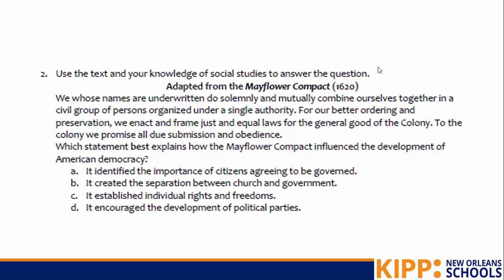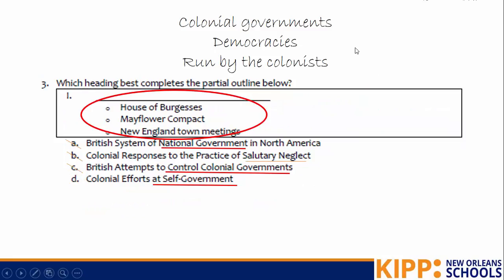All right, number 2. Your question is popping up on the screen. Click what you put on your paper. Number 2 says, use the text and your knowledge of social studies to answer the question. This was adapted from the Mayflower Compact. So we're already thinking about what we know about the Mayflower Compact. We know it was a democracy that was run by the colonists.